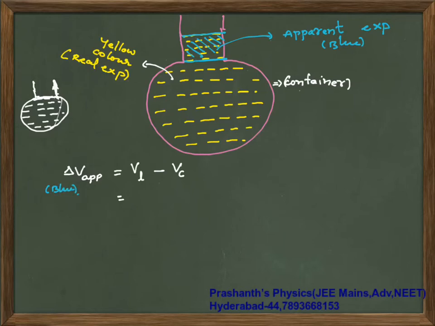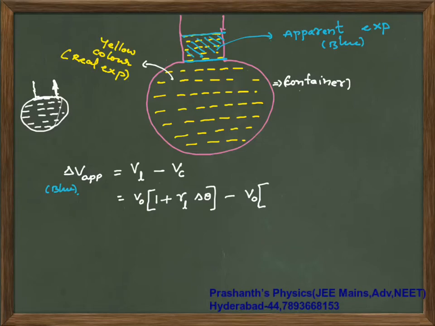So if I try to calculate, your volume of liquid is V naught times 1 plus gamma of liquid into delta theta, minus volume of container initially. I am talking about the circular part. Of course there is expansion in the area of cross section of the top part as well, but that we will see later.